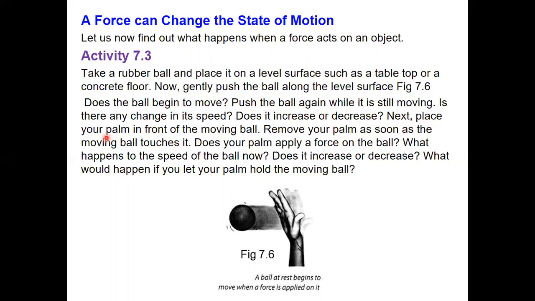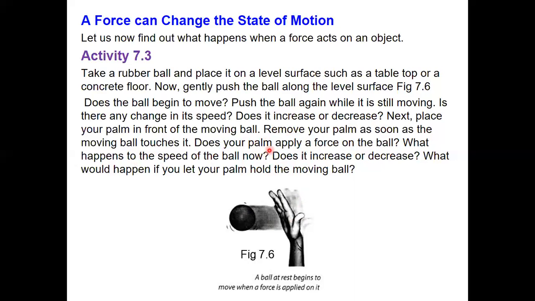Next, place your palm in front of the moving ball. Remove your palm as soon as the moving ball touches it. Does your palm apply a force on the ball?